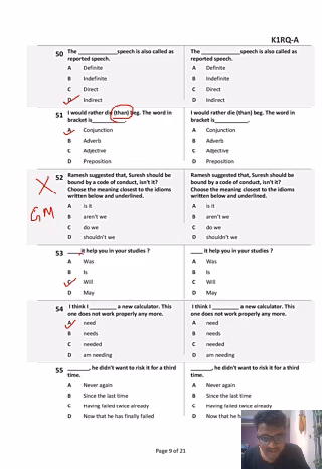Again, dash, he didn't want to risk it for the third time. Never again, he didn't want to risk it for the third time. Since the last time, he didn't want to risk it for the third time. Having failed twice already, he didn't want to risk it for the third time. Of course, option C sounds more appropriate because it feels like he has already failed twice and he didn't want to risk it for the third time.